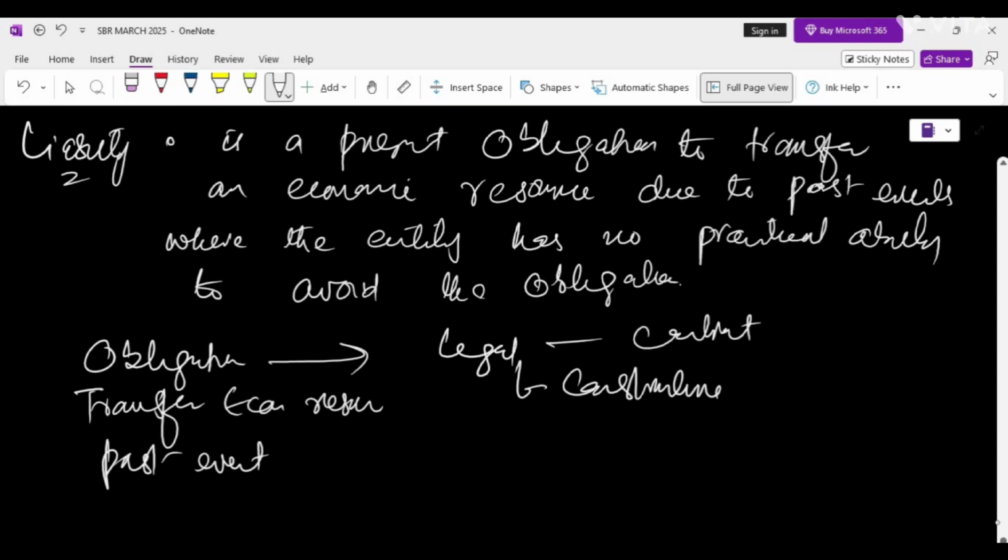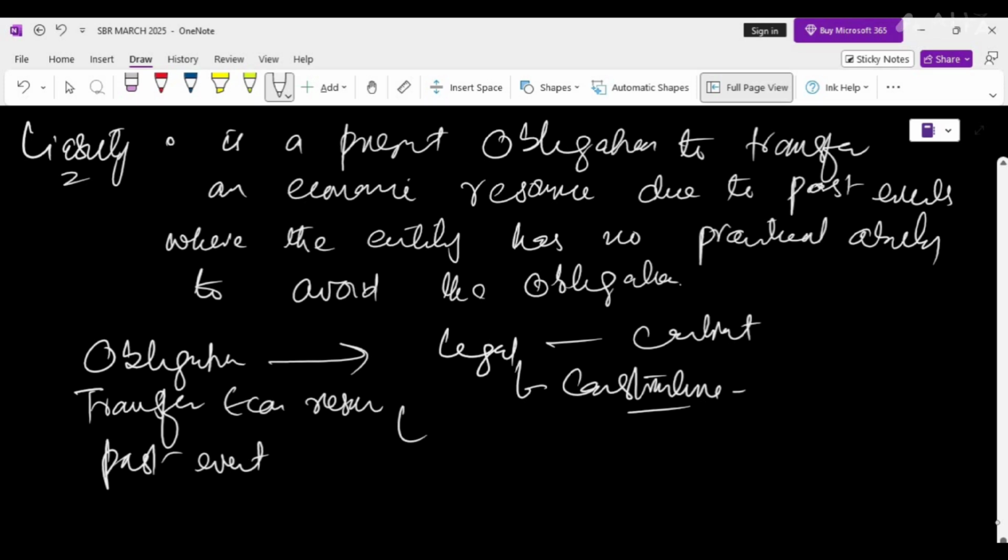And by the term transfer of economic resources, we mean that the obligation requires giving up resources like cash, goods, like an asset. The transfer doesn't need to be expected or probable, it's possible. But if there is a low likelihood, then that will affect your recognition and measurement.